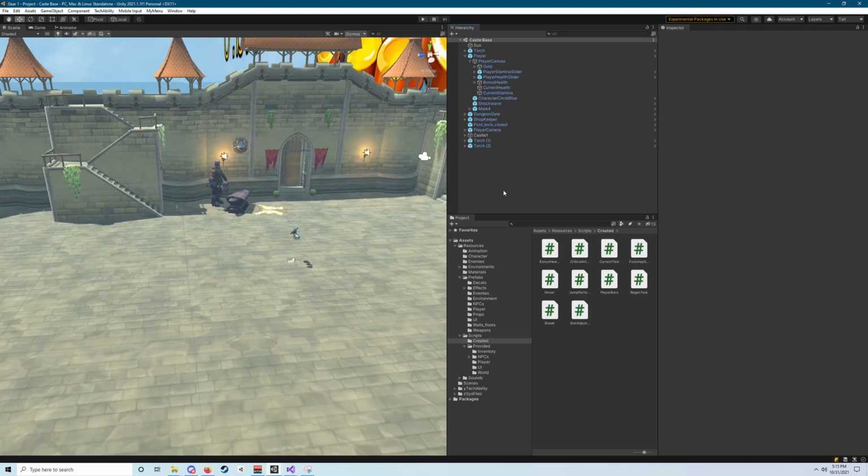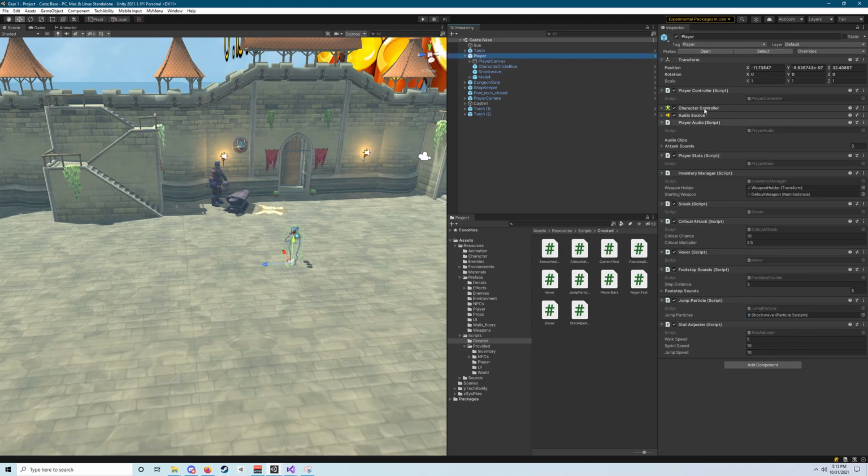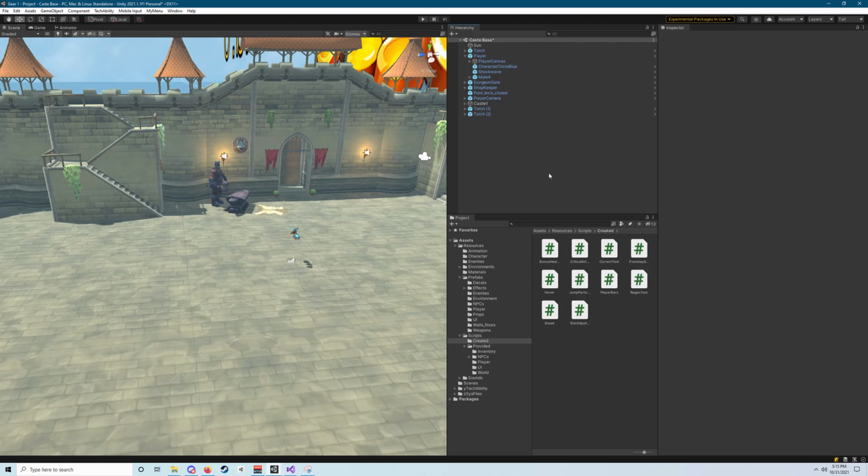As we go through and make changes to our player by adding objects or making tweaks and things, let's always make sure that this serves as a nice reminder. Let's always make sure that we select our player, go to the overrides tab and hit apply all, just to make sure that all of the changes we're making are applied to our player in all of our scenes.